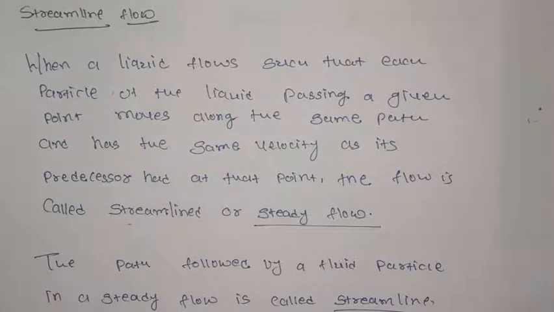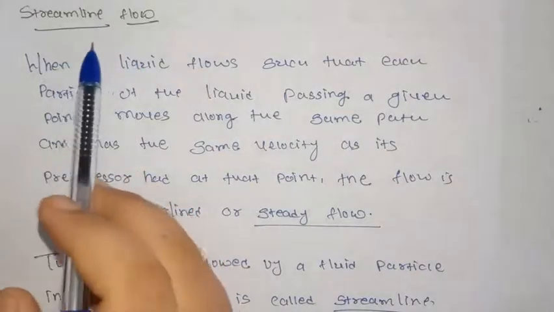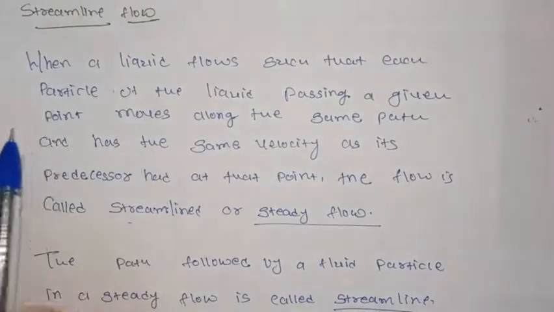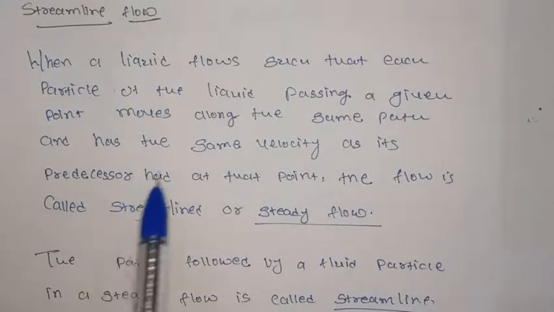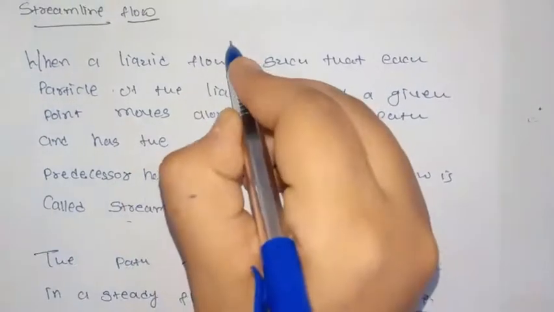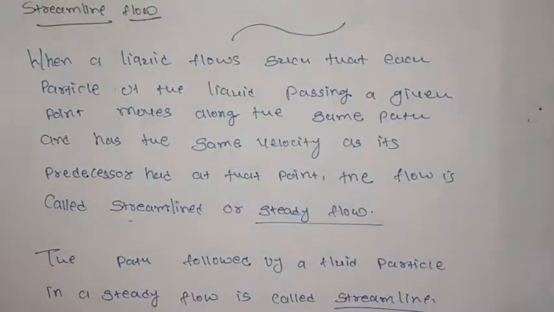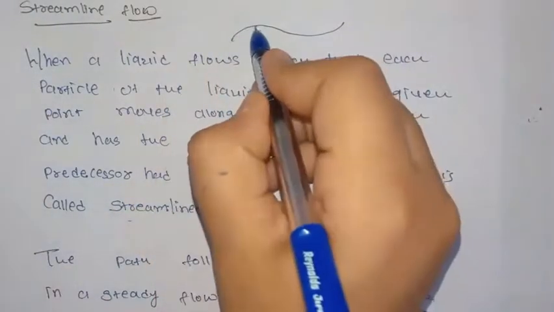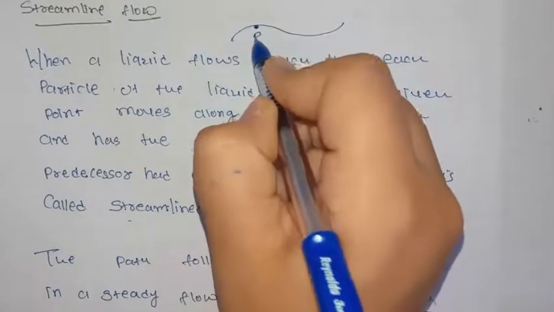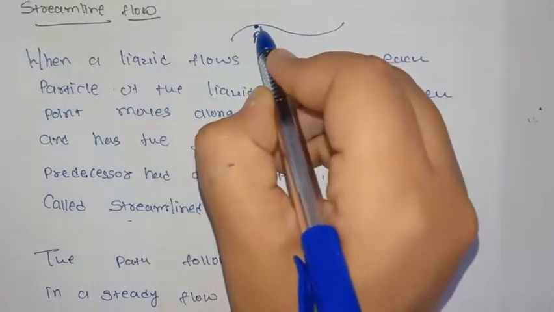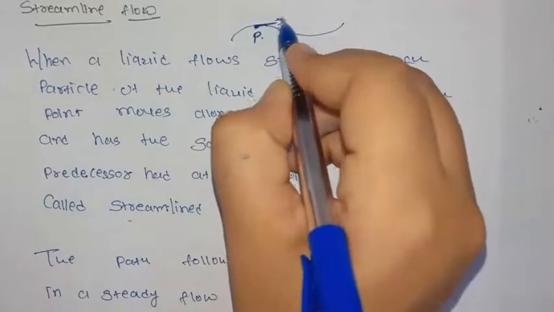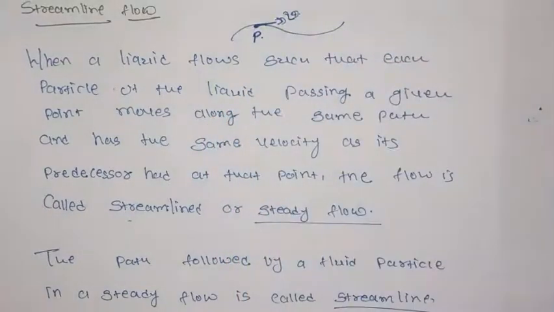At slow speeds, the flow is smooth or steady. We call such flow as streamlined flow. In such a flow, the path followed by every fluid particle is exactly the same as that followed by the preceder. For example, there is some flow. One particle at a time is at point P. After some time, another particle comes at this point, but all the particles passing this point P will have same velocity v.